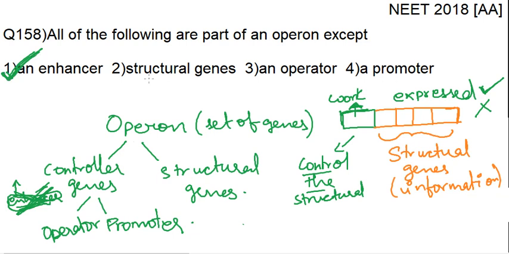The structural genes come under the operon concept, as they have the actual information, and the promoter and the operator are a part of the controller genes. So our option is option number 1. Though we study the enhancer under the operon concept, practically it doesn't come under the operon concept.